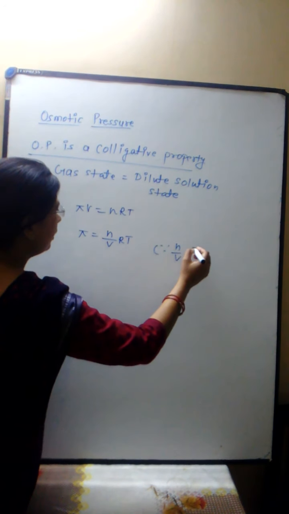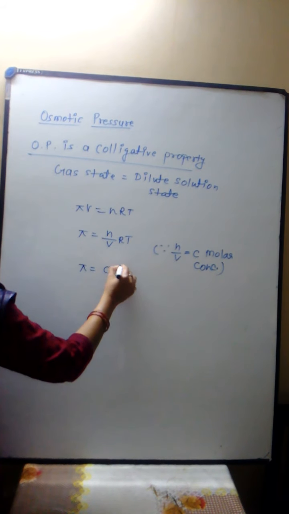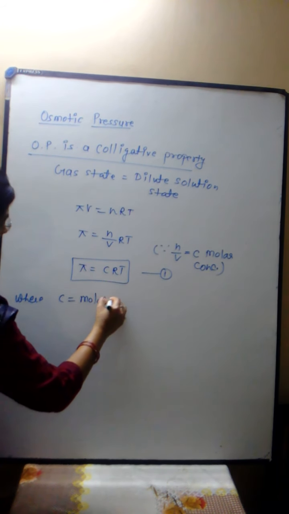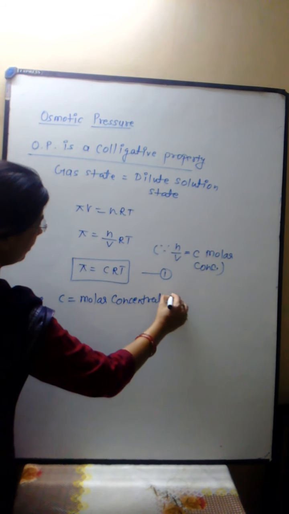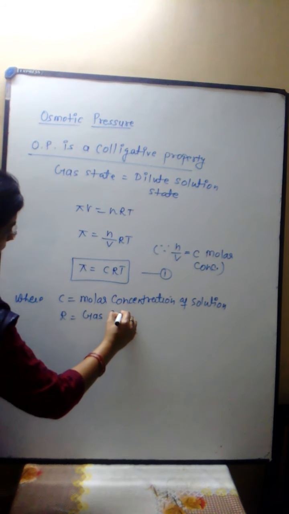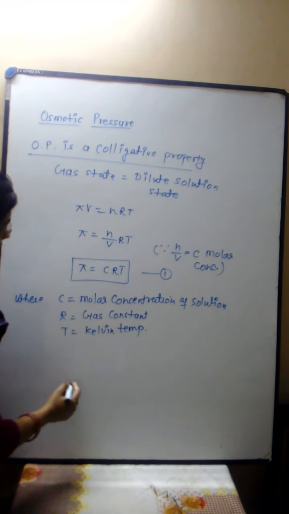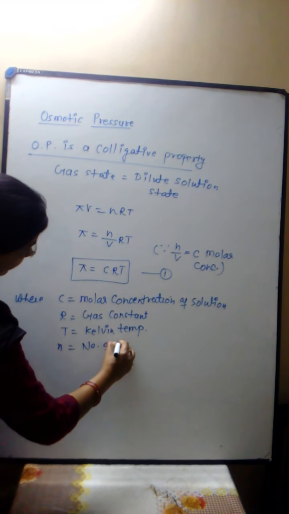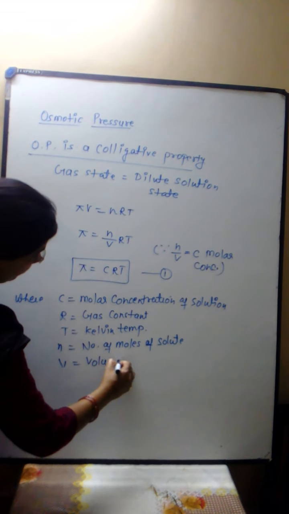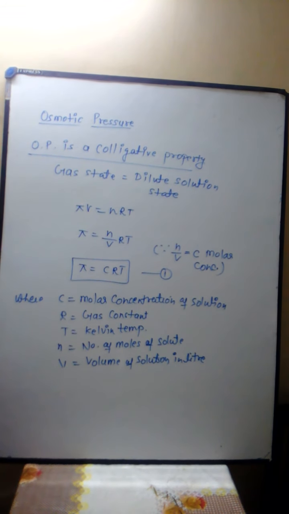When n upon V equals C, C is the molar concentration of the solution. Then pi equals CRT, where C is the molar concentration of solution, R is the gas constant, T is the Kelvin temperature, n is the number of moles of solute, and V is the volume of solution in liters.